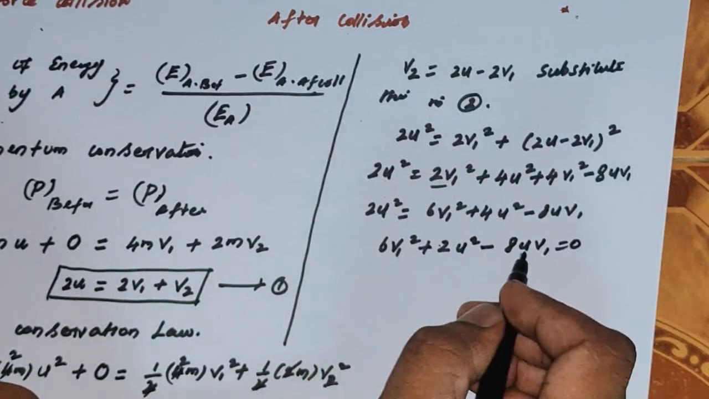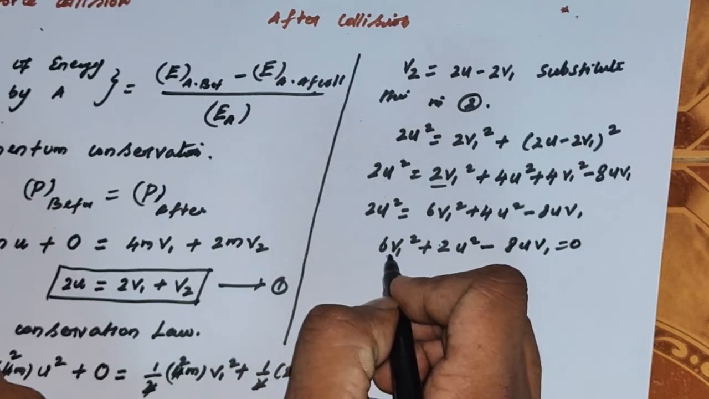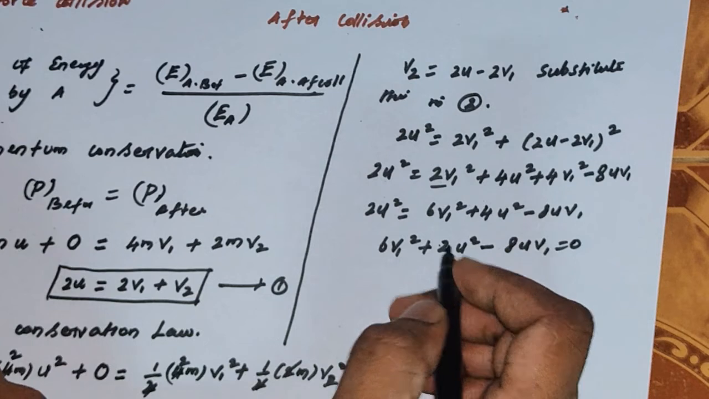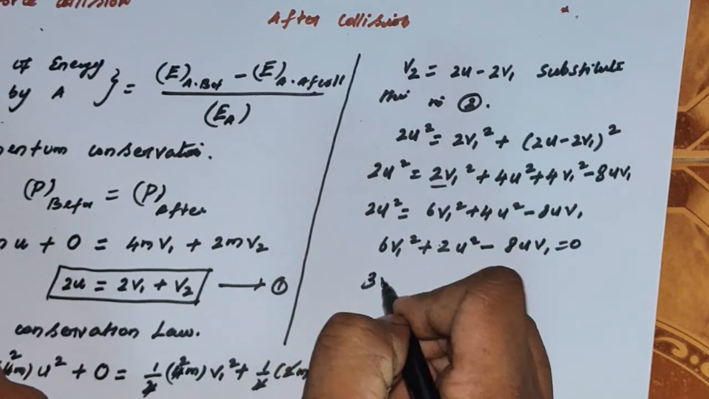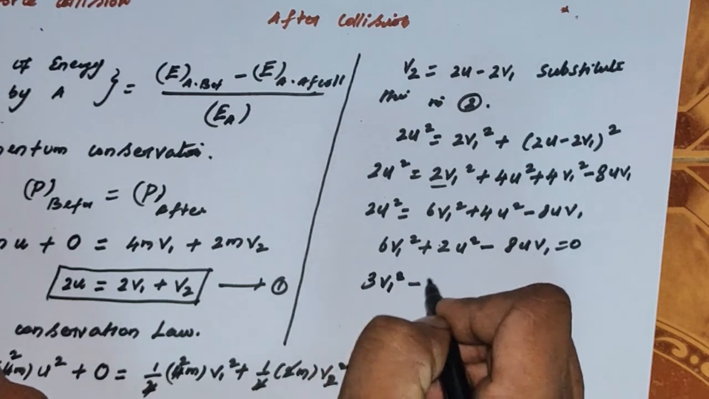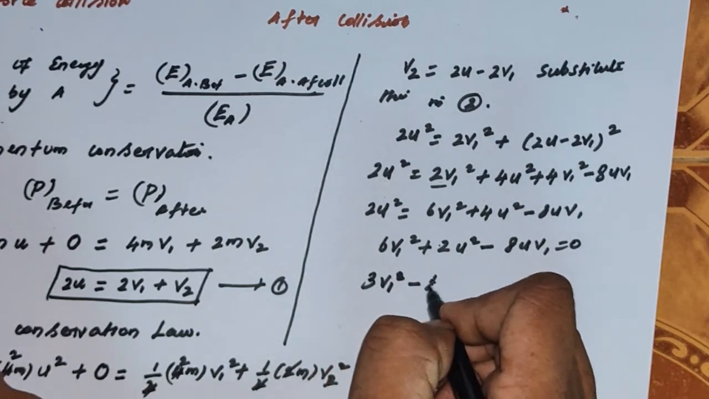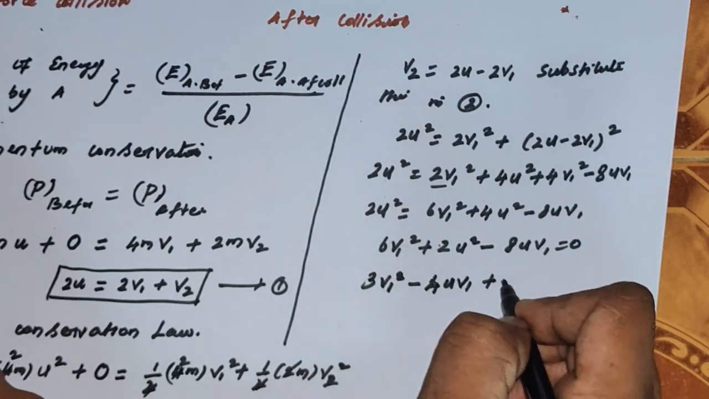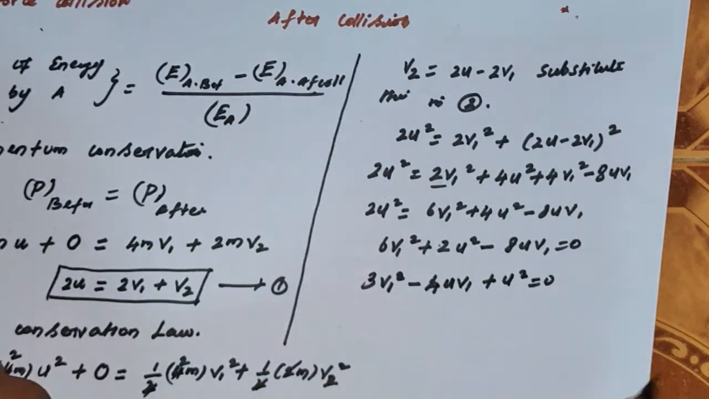In general, it is a quadratic equation. You can even divide this whole equation by 2 and then write it in terms of v1, in decreasing power of v1, because we need to find what our v1 is. If I divide it by 2, it's 3v1 square, and the next term you can write as 4 times u v1, plus, if I divide it by 2, simply u square, and it would be equal to 0.